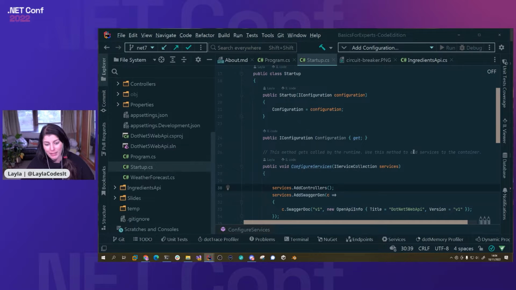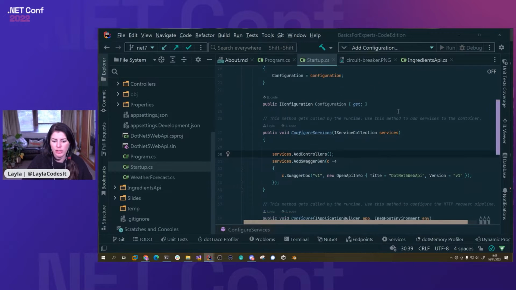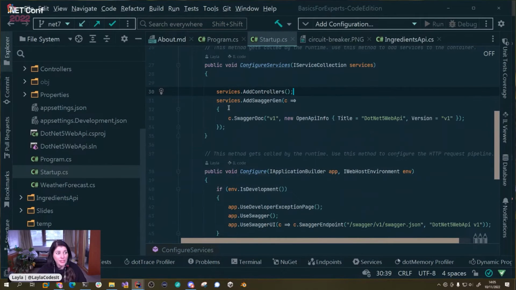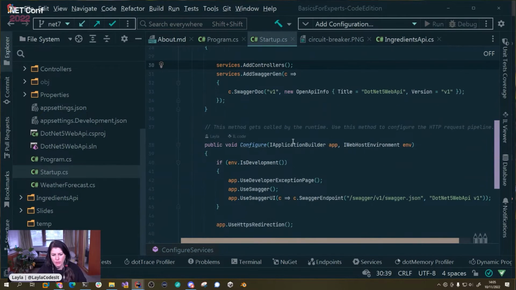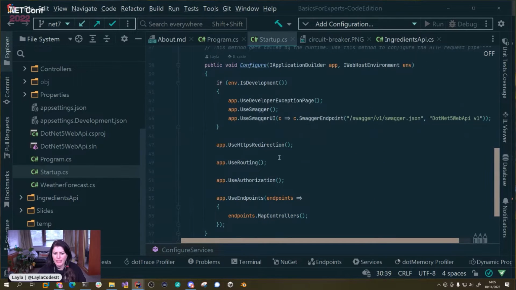I'm sorry, folks. So we have everything happening in here. We have our configuration, which is injected for us. We can add more stuff to the configuration. We're adding our services, controllers, and all of this sort of stuff. And then we build out our application down here. And then we can add middleware and all that jazz. Okay, so I was very attached to my startup file. I was sticking startup in my Azure functions and my console applications. Wherever I could stick a startup file, I was really happy about that.